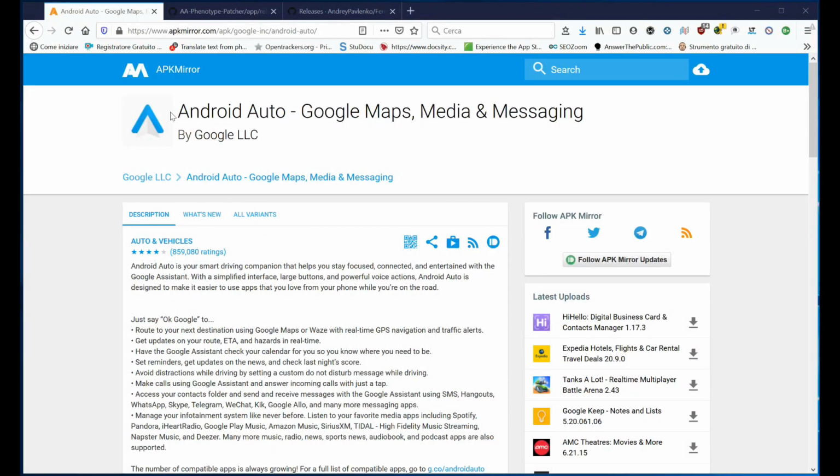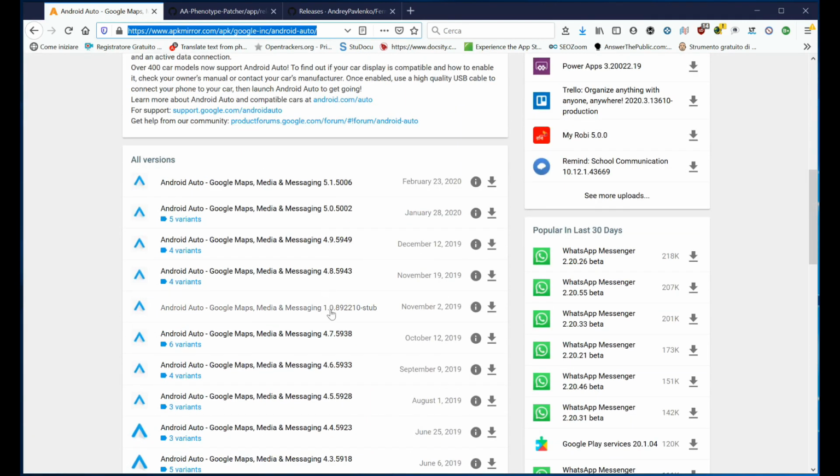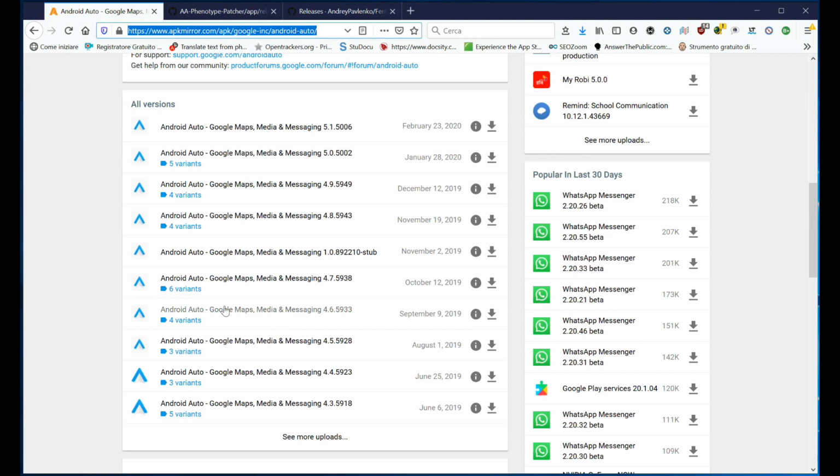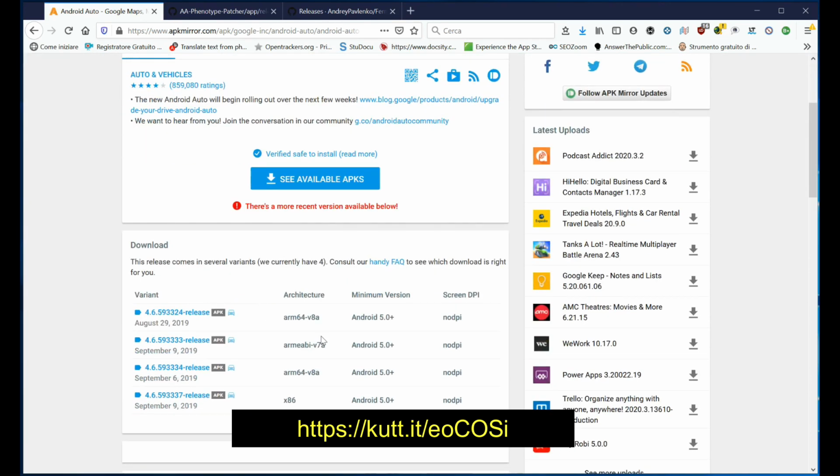Fermata Auto is an app to watch videos and play music on Android Auto. You can only install Fermata Auto on an Android phone with root. Fermata Auto does not support the latest versions of Android Auto. If you already have Android Auto installed, you must uninstall it first.